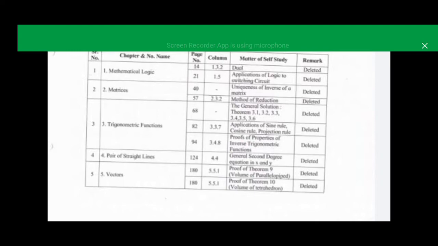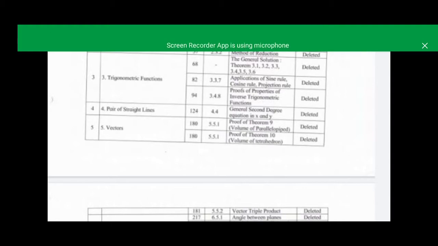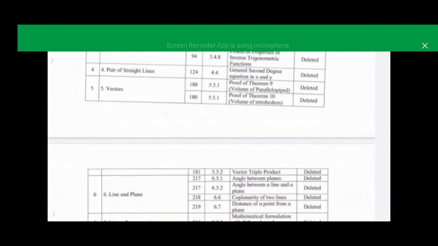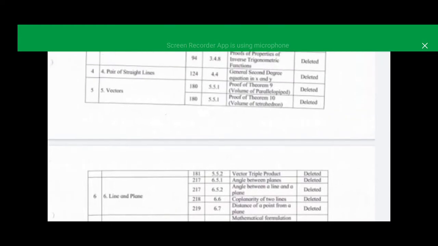Vectors, which is a very important topic for physics as well as in maths. The proof number 9, that is volume of the parallelepiped and volume of the tetrahedron, is deleted and will not come. Vector triple product will also not come for the exam. Angle between the planes, angle between the lines and the plane will not come. Coplanarity of two lines and distance of a point from a plane are subtopics which will not come for the exam.